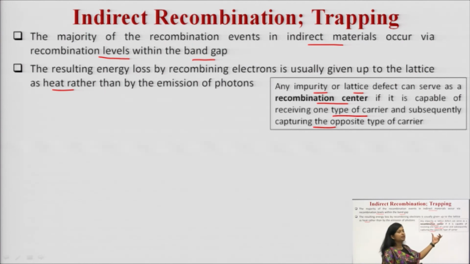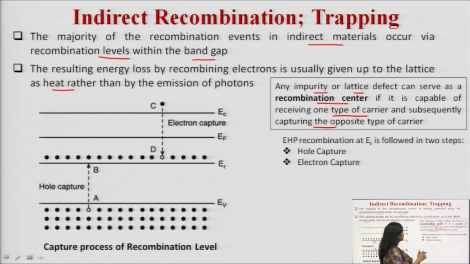See, if this condition is fulfilled, then only that impurity or lattice defect can serve as a recombination center. Otherwise, that is not going to serve as a recombination center. See, electron hole pair recombination at a recombination level follows in two steps, hole capture and electron capture.